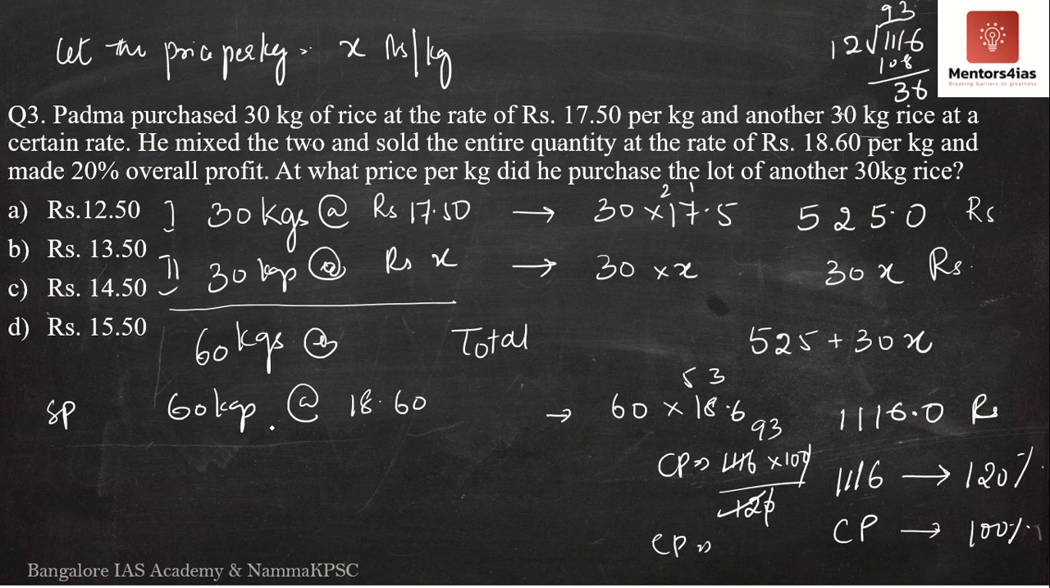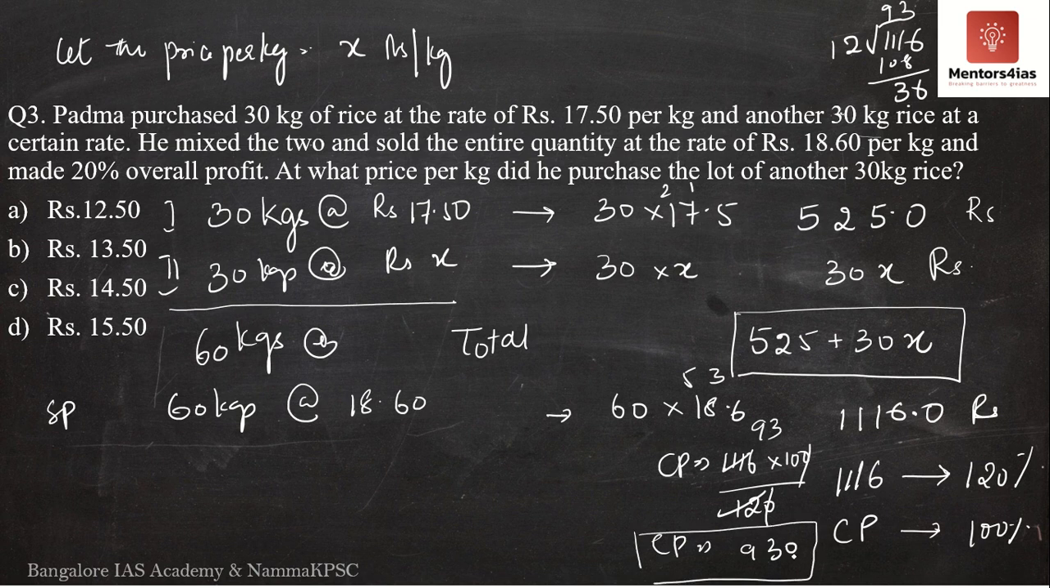Therefore the total cost price of 60 kgs will be what? It will be 930 rupees. However, we had earlier found out the total cost of 60 kgs to be what? Rupees 525 plus 30x. We once again found out the cost price of 60 kgs to be 930 rupees. What does this imply? It implies that 930 is equal to 525 plus 30x.